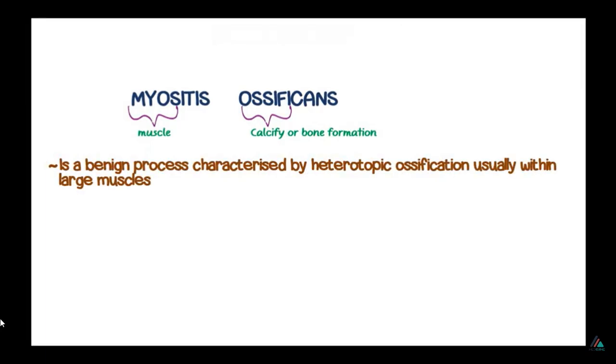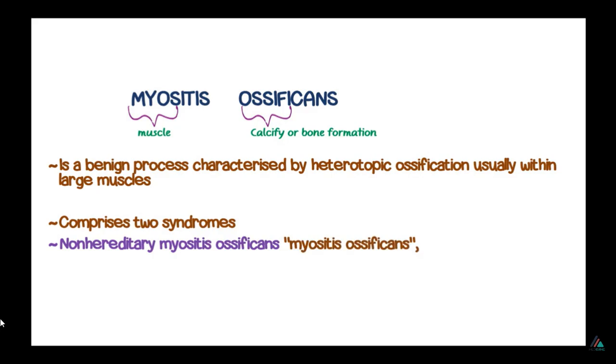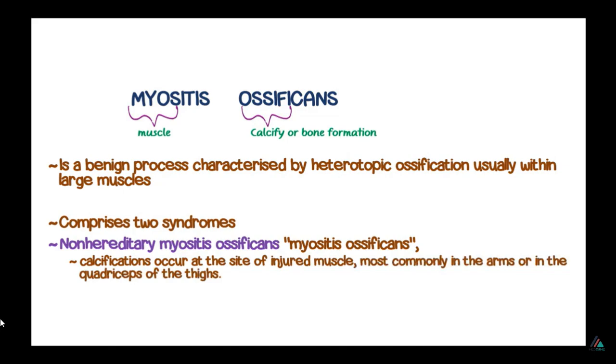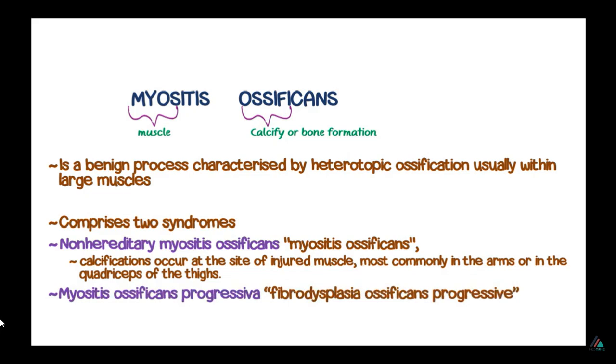That is characterized by heterotopic ossification, usually within the large muscles, or formation of normal bone tissue in a normal muscle. There are two syndromes. The first is the non-hereditary myositis ossificans, typically known as myositis ossificans. This calcification occurs at the site of the injured muscle, most commonly in the arms or in the quadriceps of the thighs. The second one is myositis ossificans progressiva, or fibrodysplasia ossificans progressiva.